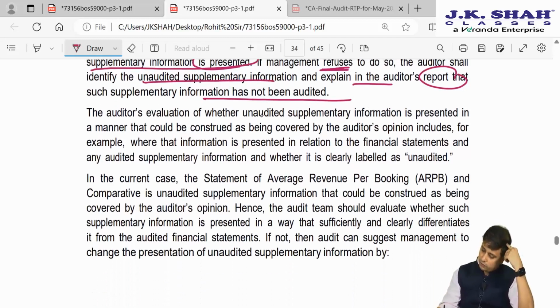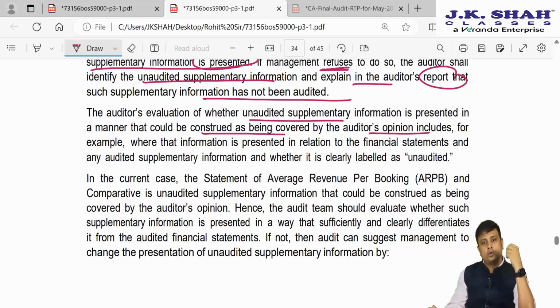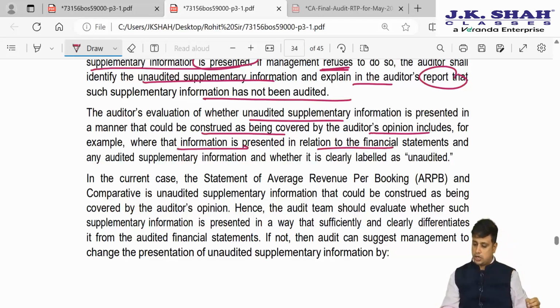Now, the evaluation of whether unaudited supplementary information is presented in a manner that could be construed as covered by the auditor's opinion includes, for example, what information is presented in relation to the financial statement and audited supplementary information, and whether it is clearly labeled unaudited.